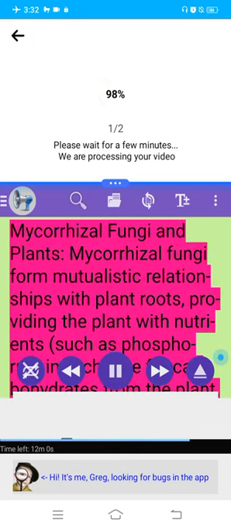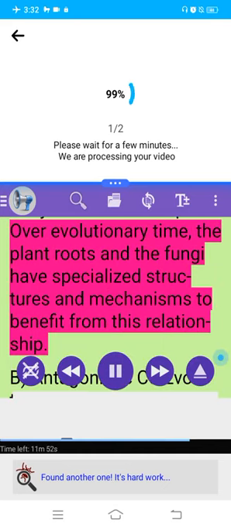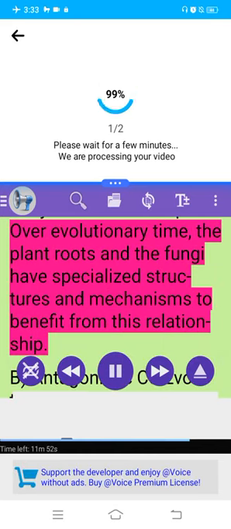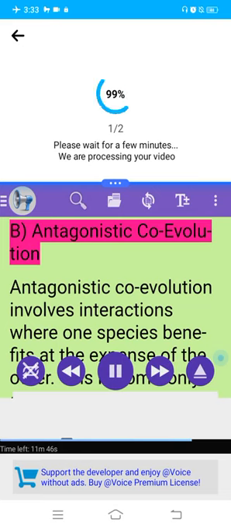Example: mycorrhizal fungi in plants. Mycorrhizal fungi form mutualistic relationships with plant roots, providing the plant with nutrients such as phosphorus in exchange for carbohydrates from the plant. Over evolutionary time, the plant roots and the fungi have developed specialized structures and mechanisms to benefit from this relationship. B. Antagonistic coevolution.